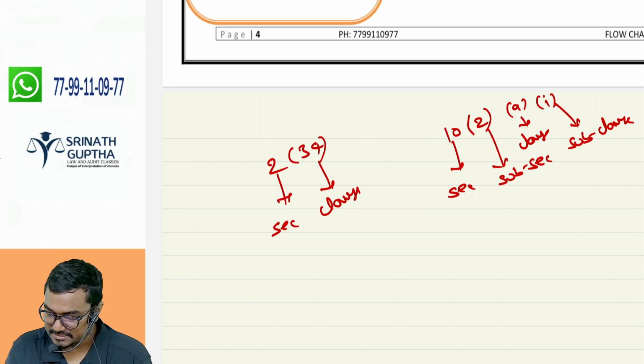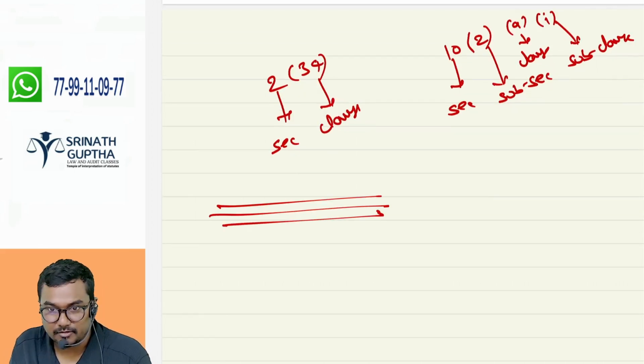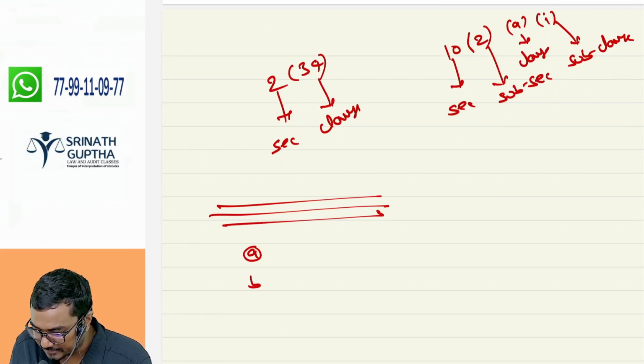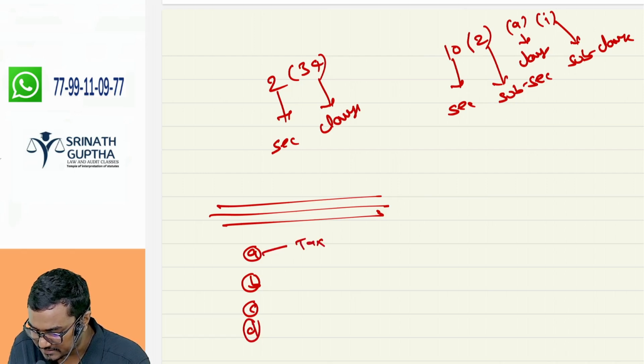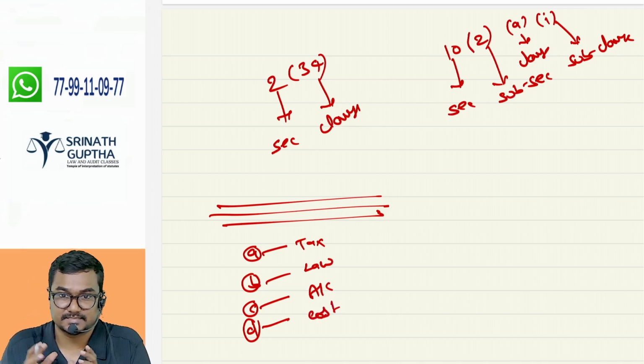So we should know. See, one paragraph is there, beta. Under that paragraph, 4 points are there. The first point discusses the tax faculty, the second the law faculty, the third the accounts faculty, the fourth the costing. These are called clauses.